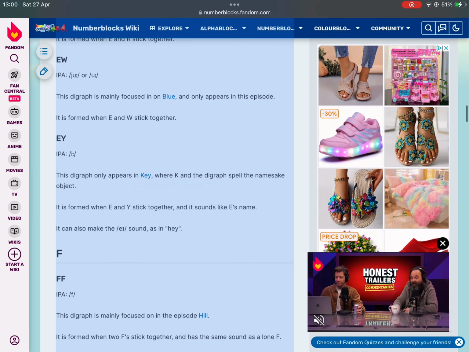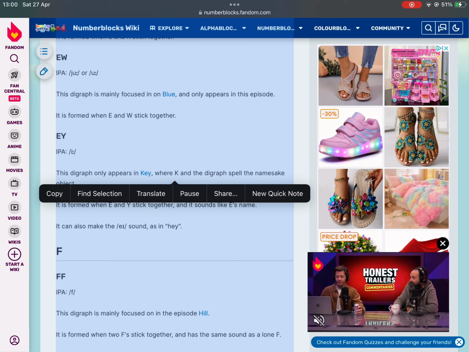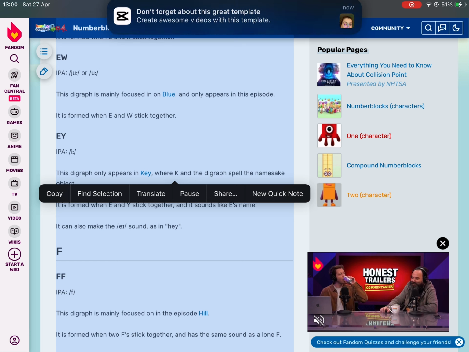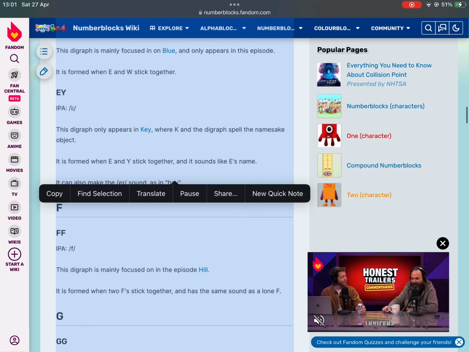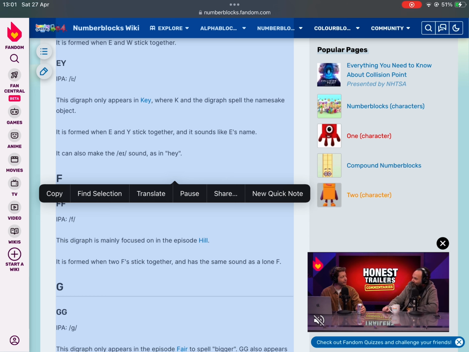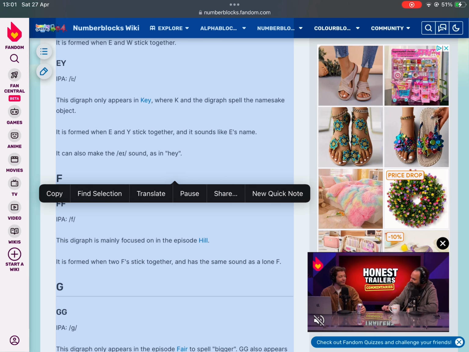EW, IPA Ju or U. This digraph is mainly focused on in blue, and only appears in this episode. It is formed when E and W stick together. EY, IPA I. This digraph only appears in key, where K and the digraph spell the namesake object. It is formed when E and Y stick together, and it sounds like E's name. It can also make the A sound, as in hey.